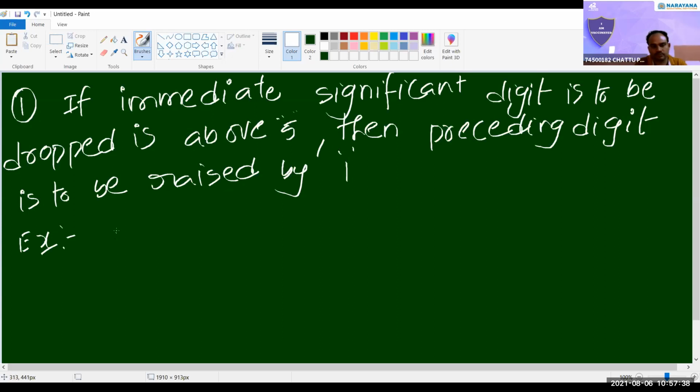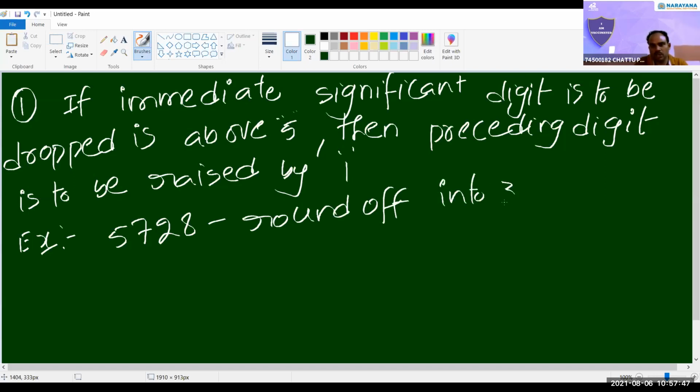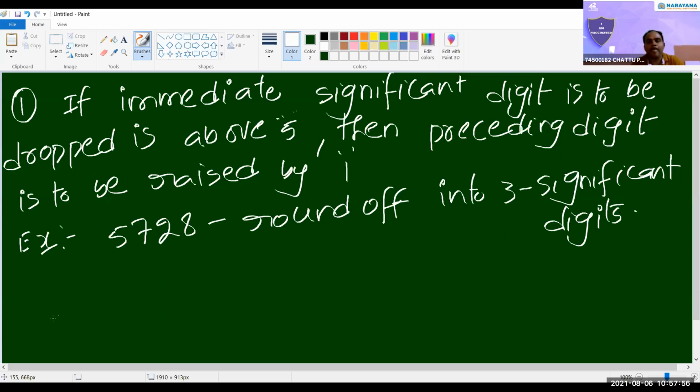Example: 5728, round off into 3 significant digits. What is that first rule?